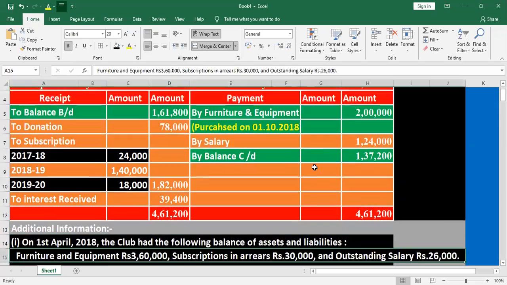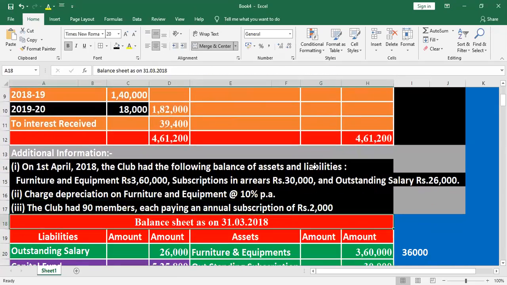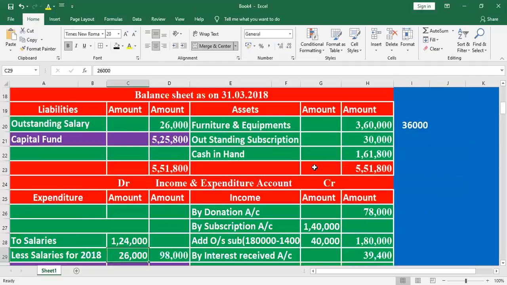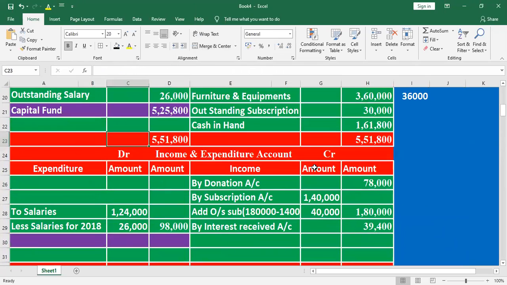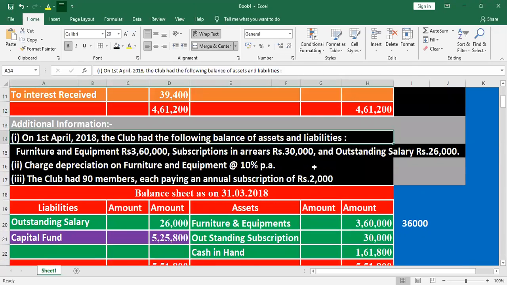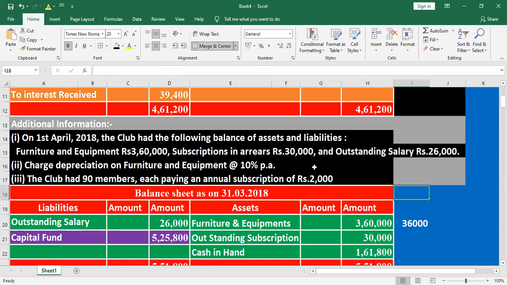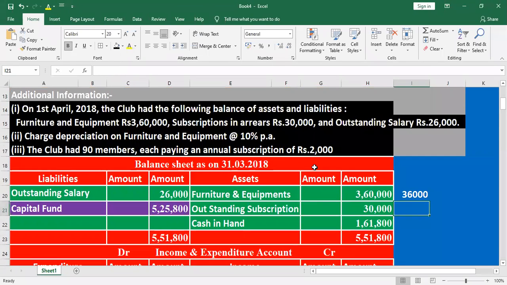When we prepare the income and expenditure account for the date of 31st March 2019, listen, here we purchased one more furniture for rupees 2 lakh. On which date?